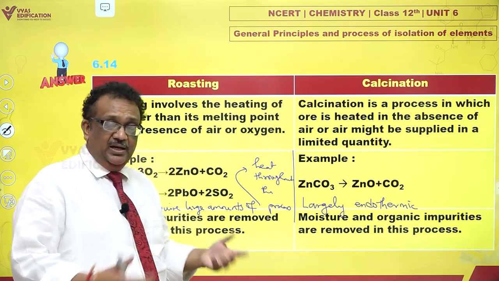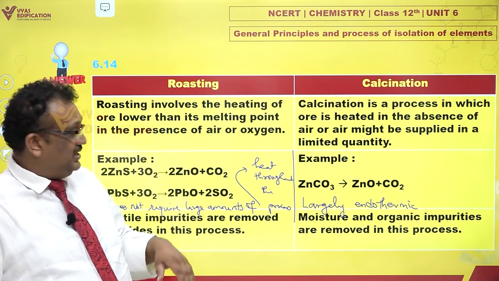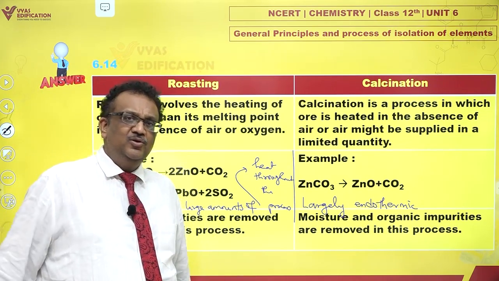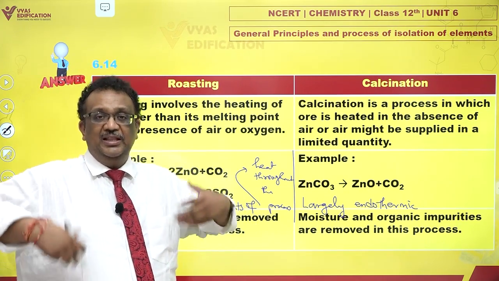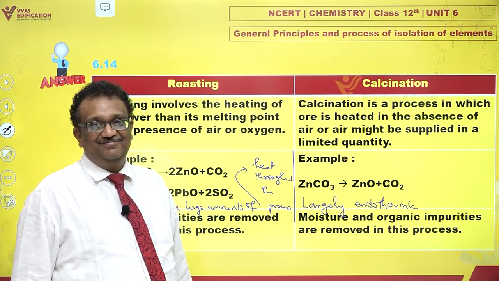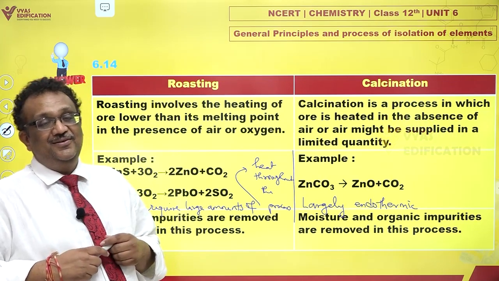So roasting, you begin it, you need to give heat. After some time, once this mixture gets heated, they start generating their own heat. So you don't have to supply much heat. So roasting in that case is more self-sufficient as compared to calcination. These are the major points of distinction.